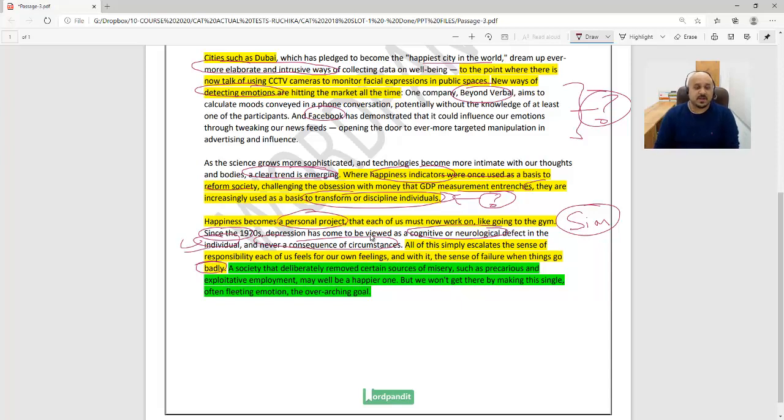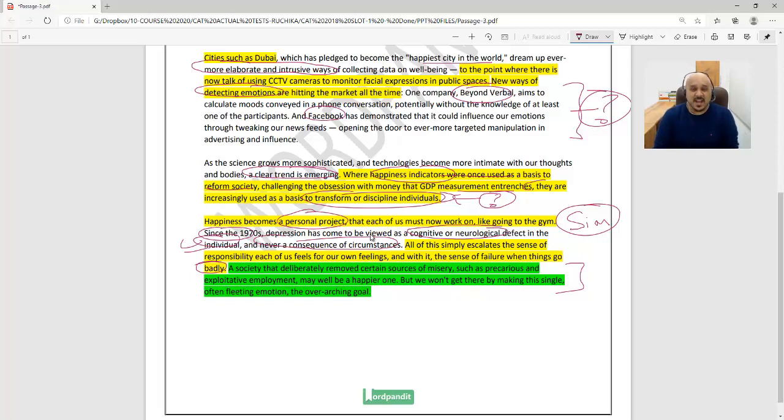A society that deliberately removed certain sources of misery, such as precarious and exploitative employment, may well be a happier one, but we won't get there by making this single, often fleeting emotion the overarching goal. So this should not be your goal, right? This should not be your sole purpose. We should not place happiness at the center of everything. It's not the one emotion that is going to fix everything. That is the view of the author.